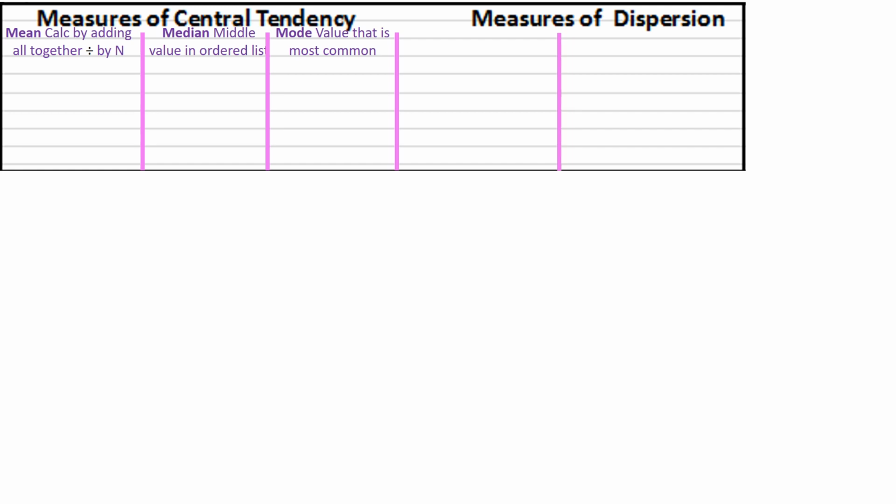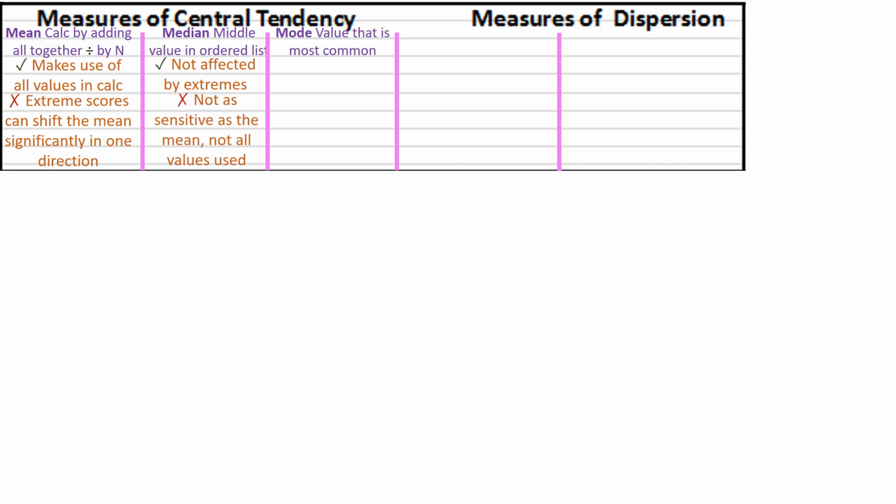So when we talk about the mean, what's quite good about the mean is that it does make use of all the values in its calculation. Big problem with the mean, however, is that if you get a few extreme scores, this can dramatically shift the mean away from the majority of the other scores. You might, for example, then use a median, which isn't affected by extreme scores in the way that the mean is. But we might criticise the median as not being as sensitive to the actual values of the scores as the mean was.